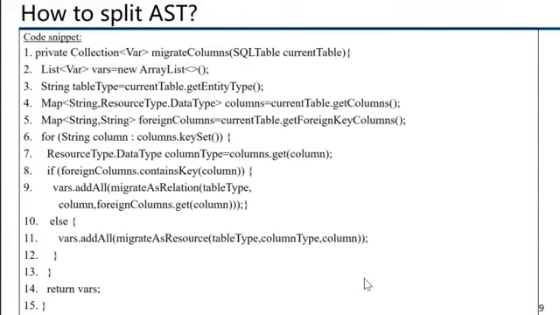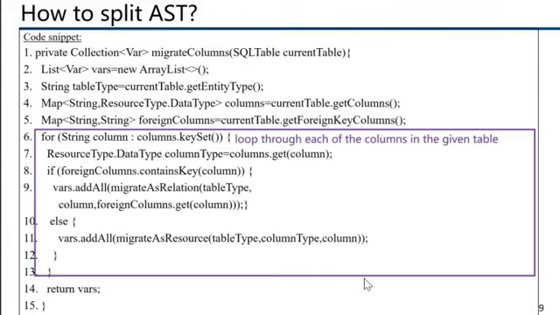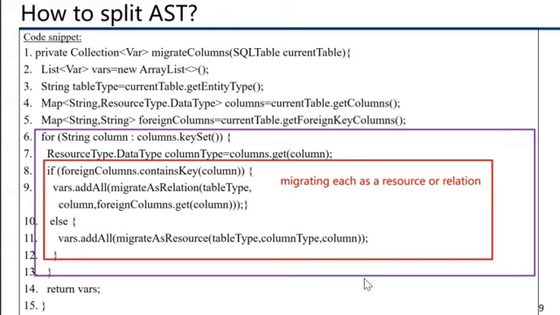How to split the AST? Let's go back to that example. The blocks contain their own small semantics, like the for loop statement block and the if statement block. These component statements can be split into subtrees, like the for block is abstracted out as the for tree, and the if block as the if tree.